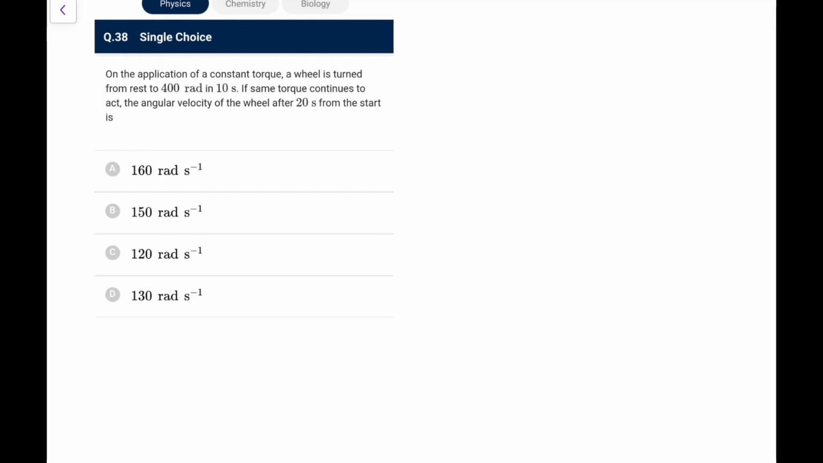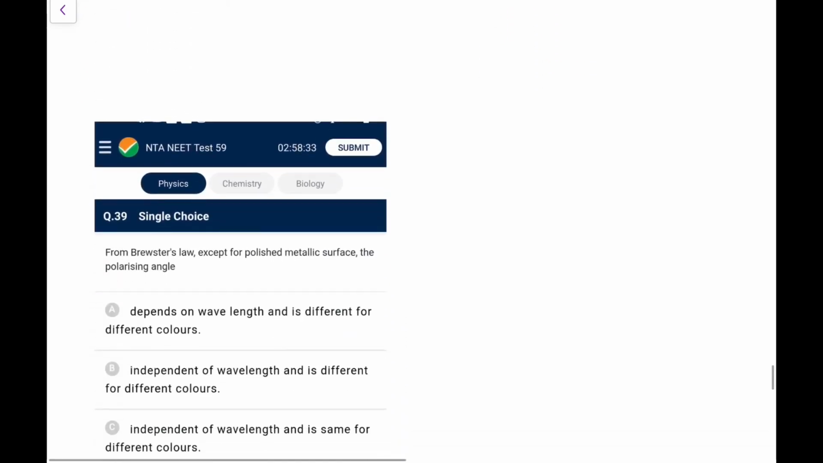On the application of a constant torque, a wheel is turned from rest to 400 radian in 10 seconds. If the same torque continues to act, what is the angular velocity after 20 seconds? We did the same question, and you remember this alpha came out as 8 in the question we did before. So this is the same data. You can try it again if you wish. Let me do it again, I might be remembering wrong. So 400 is equal to half alpha into t square, that is 100. So alpha is 8. After 20 seconds, omega would be 8 into 20, that is 160 radian per second. So the same data was given there, only alpha was asked there. Here, omega is asked after some time.